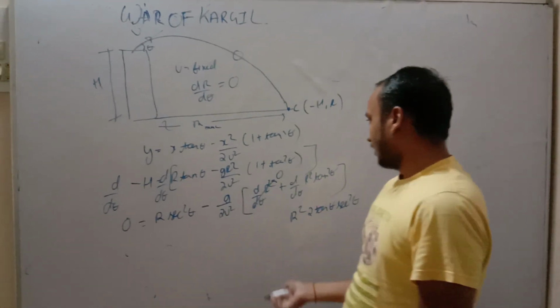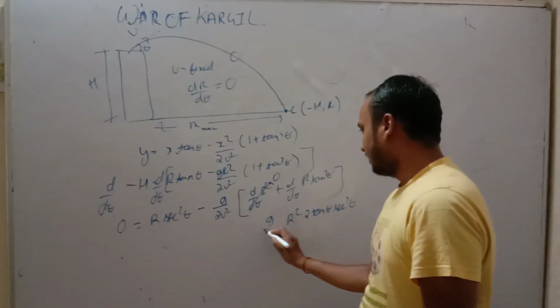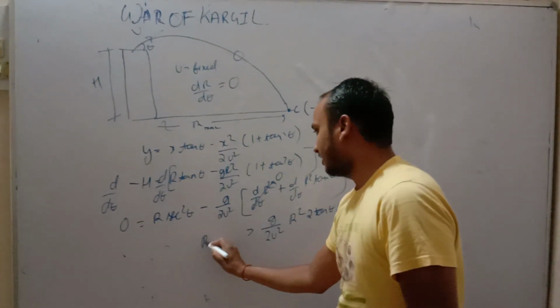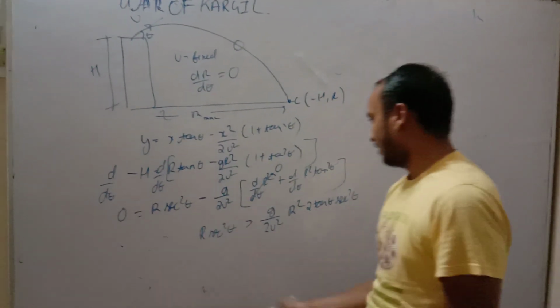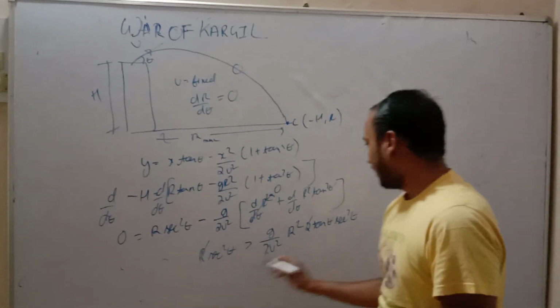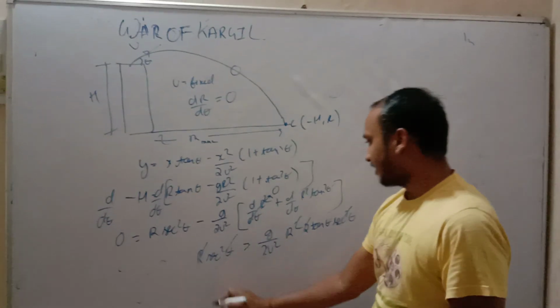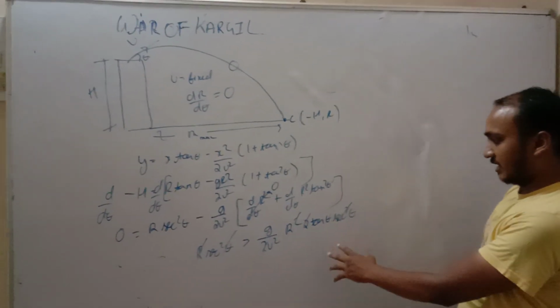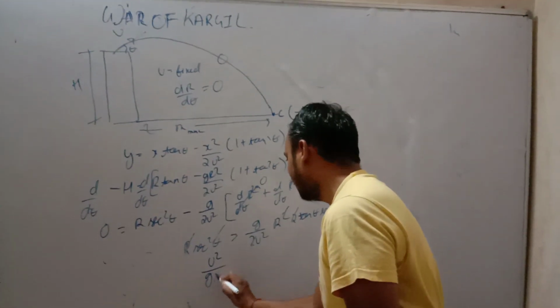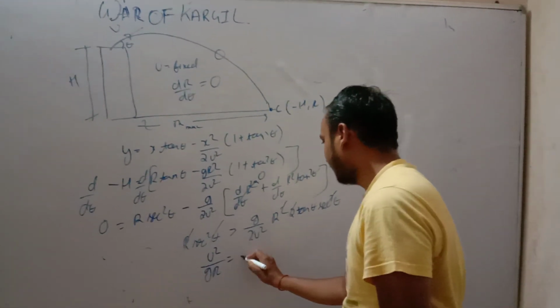When we solve this, the 2s cancel, r and r cancel, and sec square theta cancels. Tan theta remains, and we get tan theta equal to u square by g r.